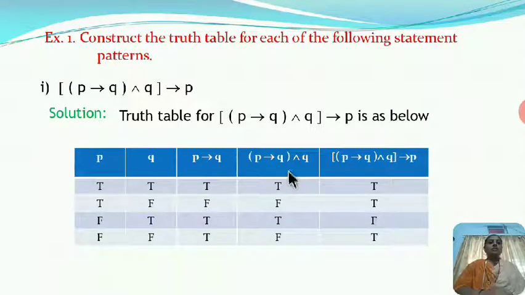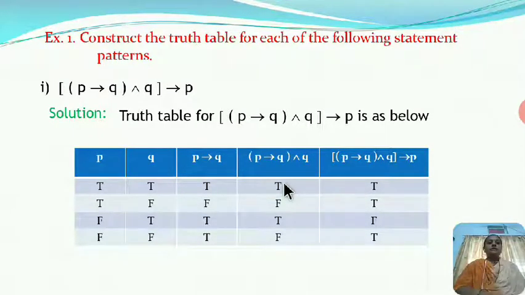Now our third column is P implies Q and Q. Means we have to take conjunction of P implies Q and Q. So here T and T, it is T; F and F, it is F; T and T, it is T; T and F, it is F. Similarly, the truth table for our required statement pattern, that is, we take the implication of P implies Q and Q, and P.